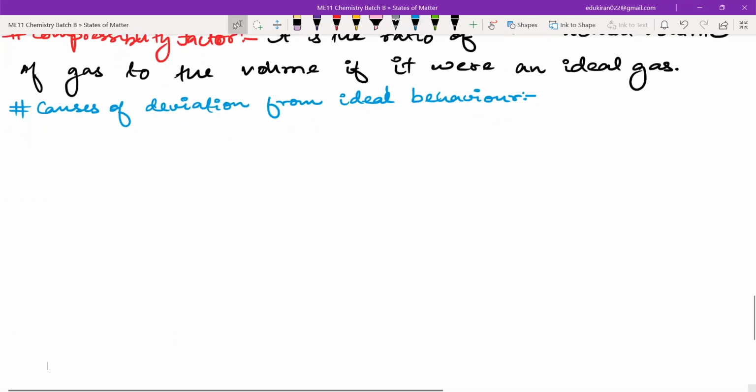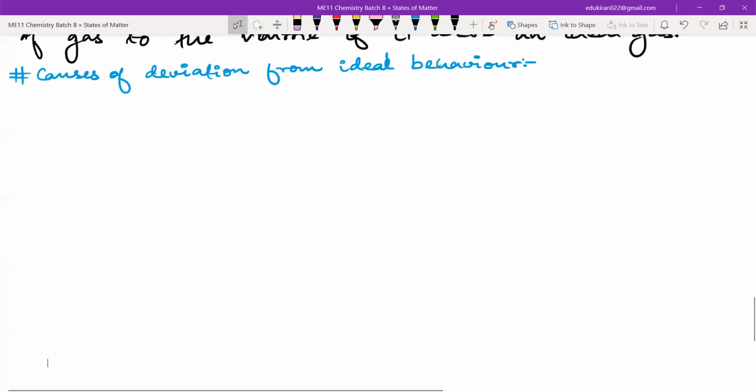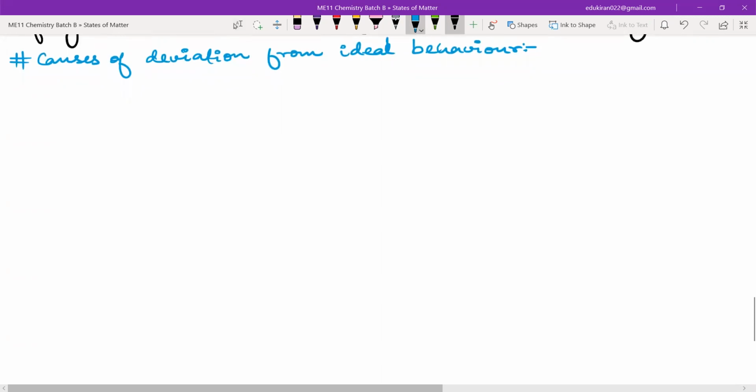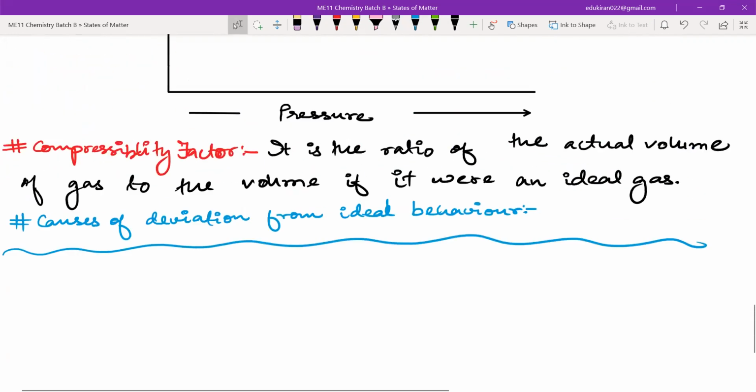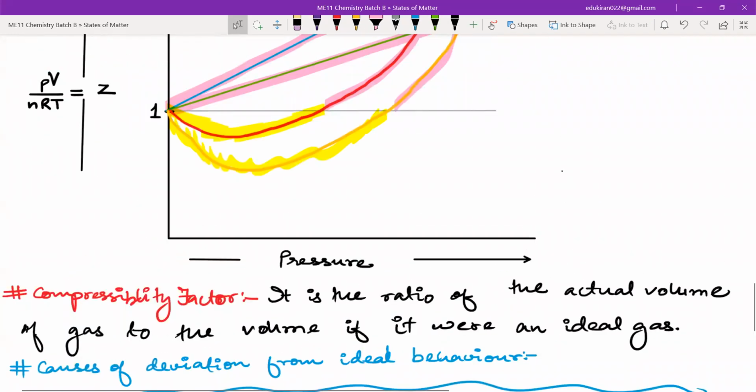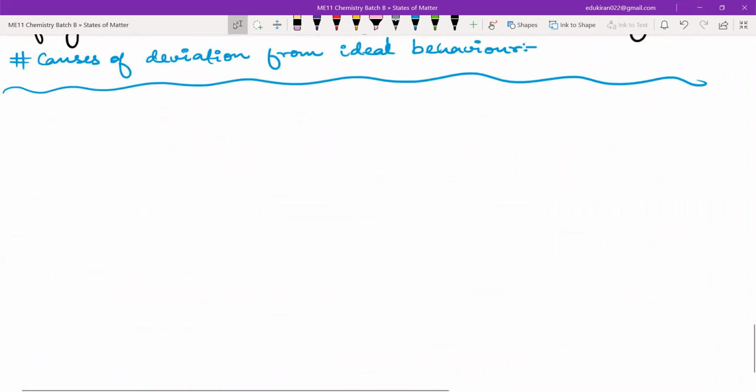So there are mainly two things which are happening. So don't write from here. Okay, don't write these things. Sir, could you please scroll up for a second? Yeah, you can hold this up for a minute also, no problem. Just let me know when you're done. Yes, sir, done. Okay. So causes of deviation from ideal behavior. Don't write this part. Just listen to what I'm saying.